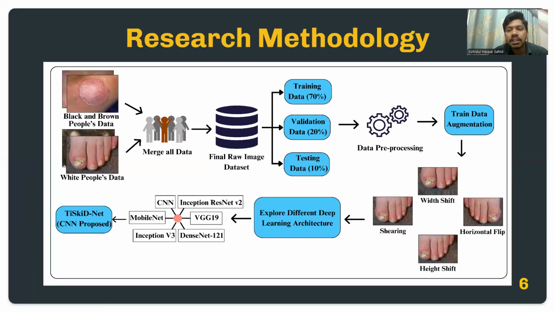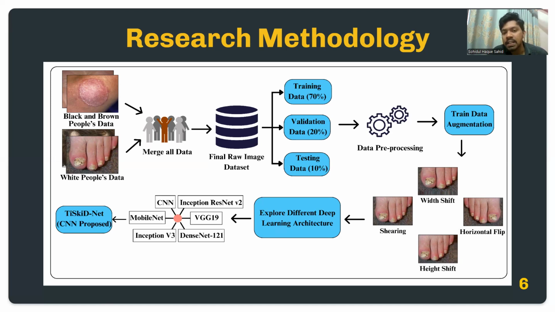So this is the research methodology of our whole research. Here we can see all the processes that we have conducted throughout the research, initiated with a data collection of white, black, and brown people. Then we merged all the data and built a final raw image dataset.